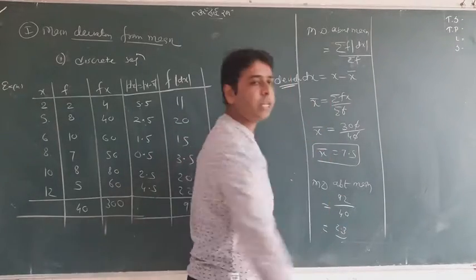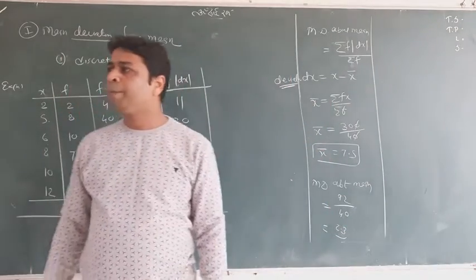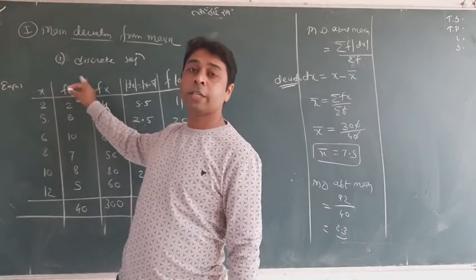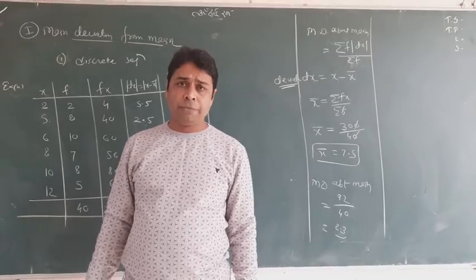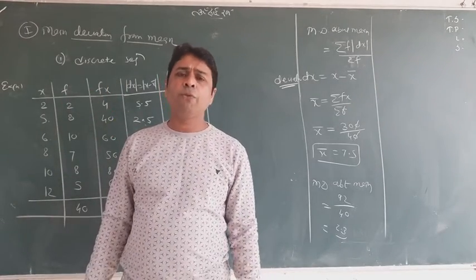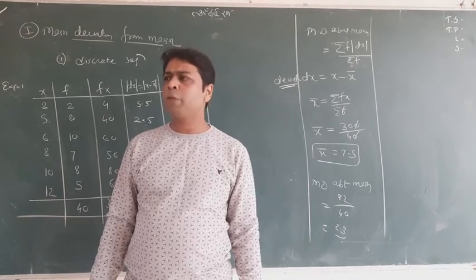So this is a very simple thing which we have got. This is mean deviation about mean we are studying for discrete sequence. Definitely in the next class we will study the same for continuous sequence, and we will study further. So in 3 or 4 classes we will finish the chapter. It was a very easy chapter.